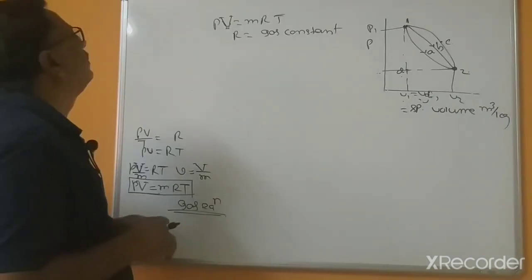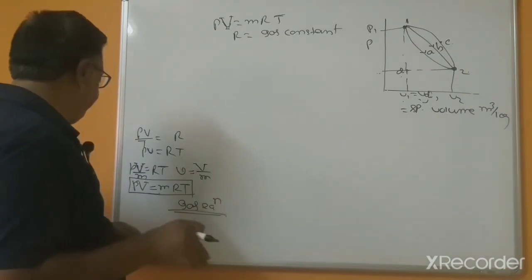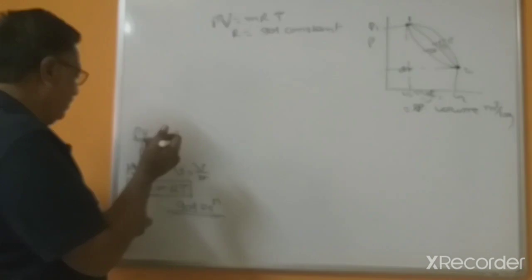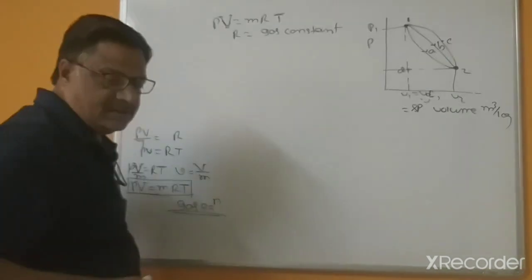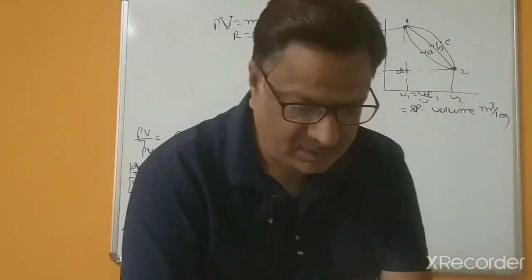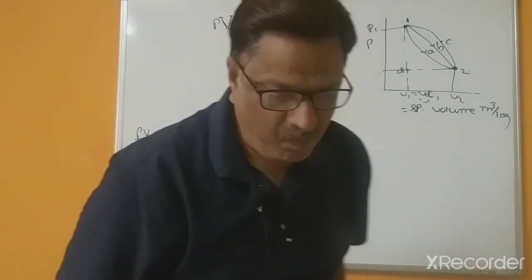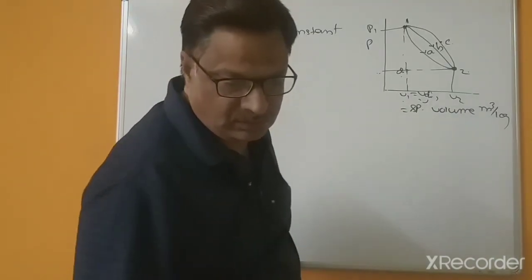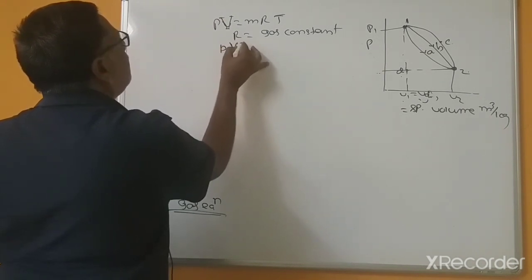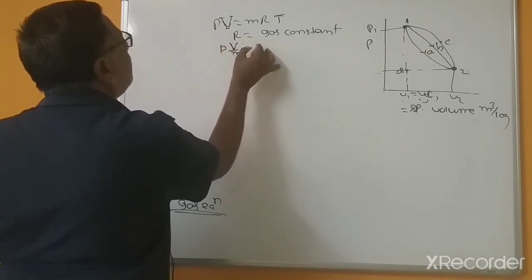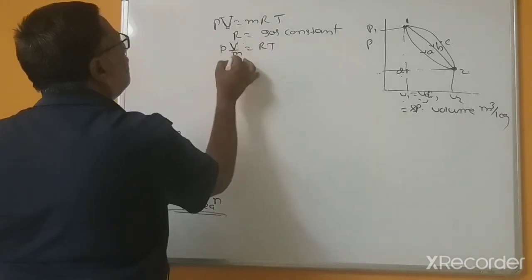Again here, the same thing: P capital V divided by M equal to RT.